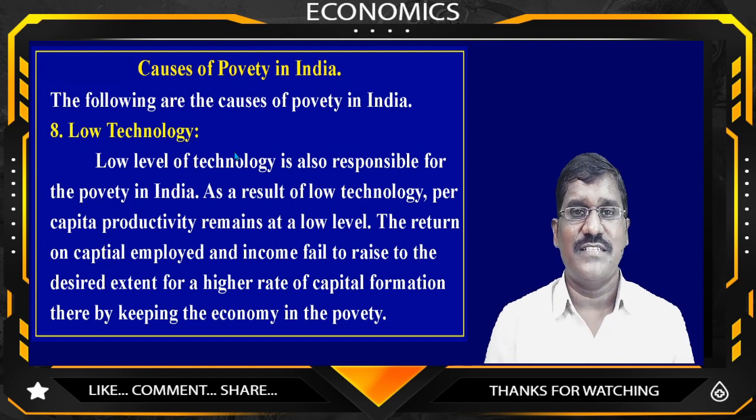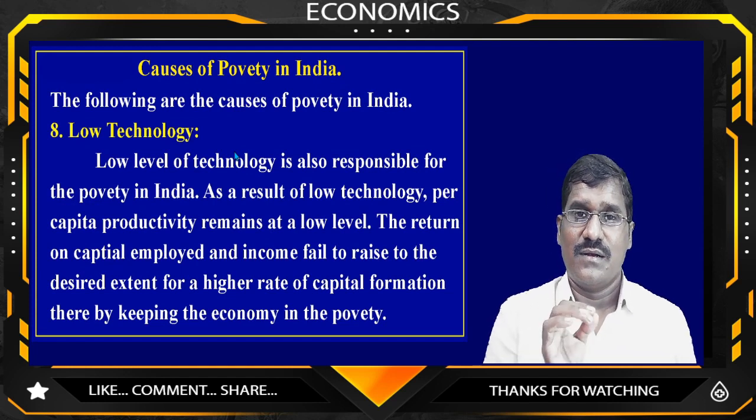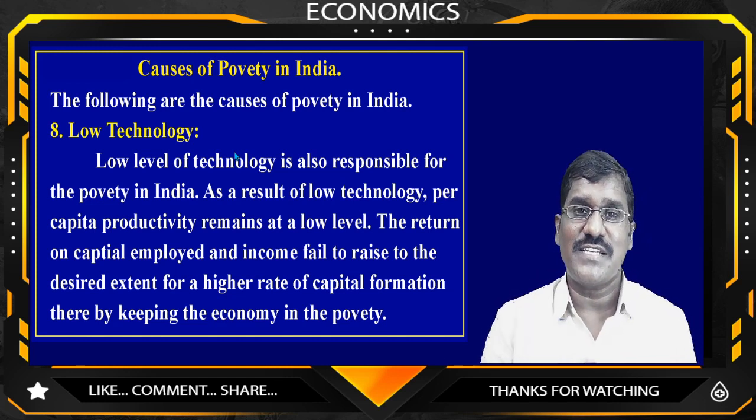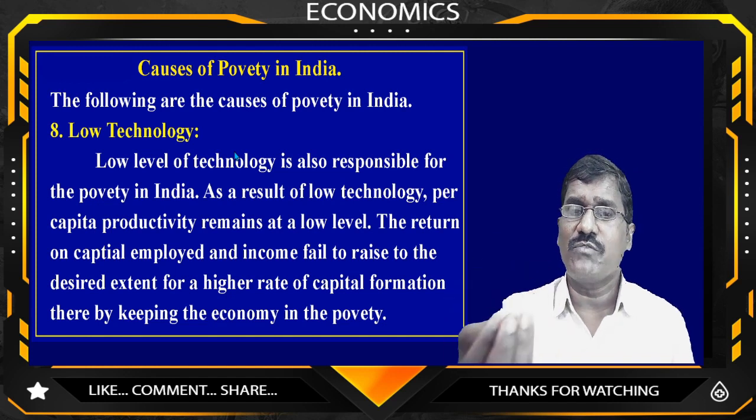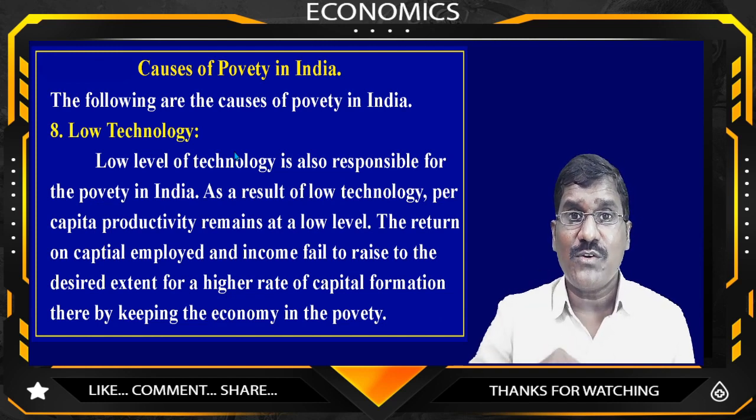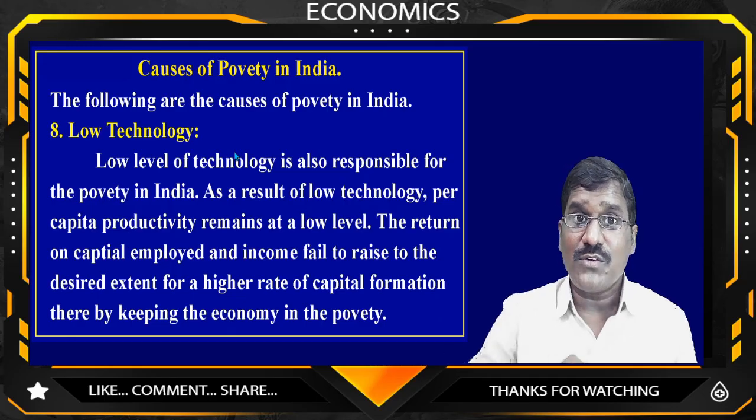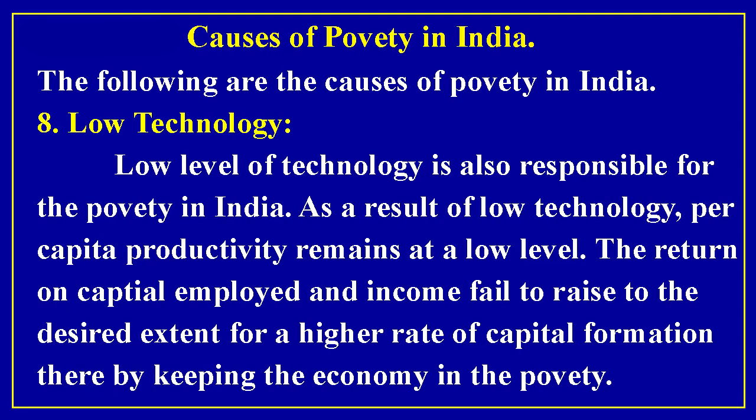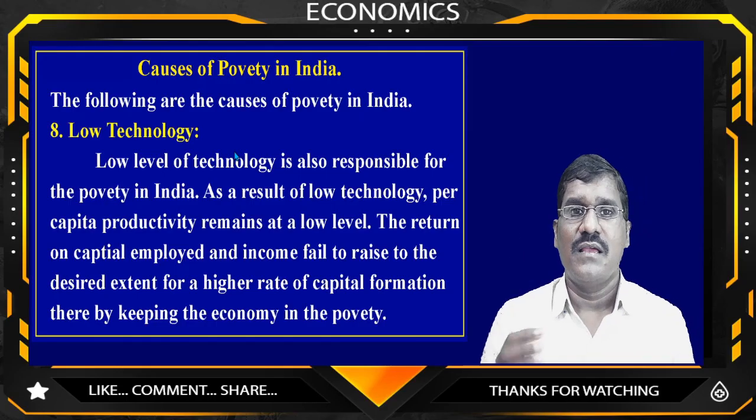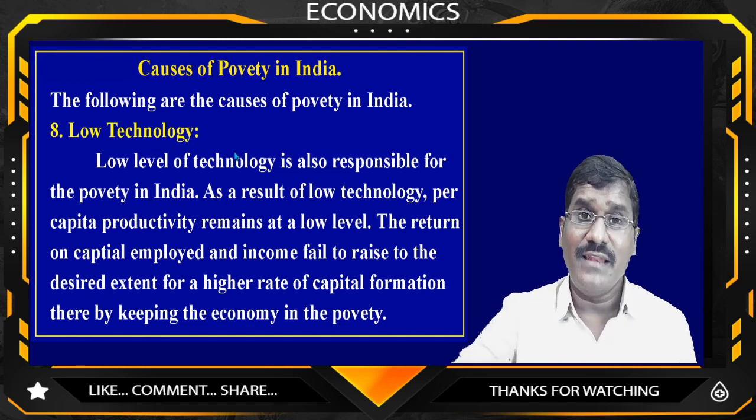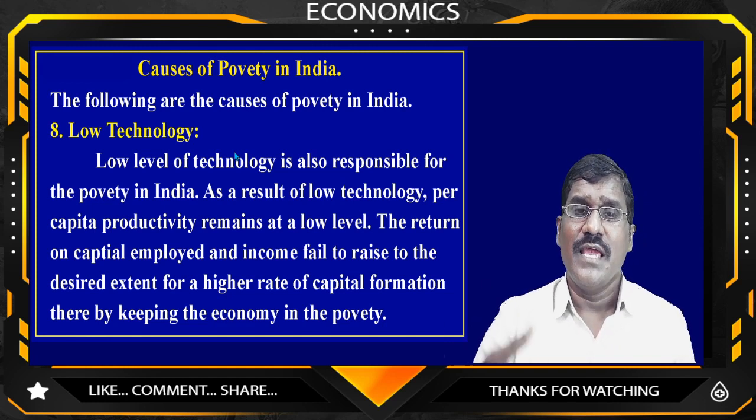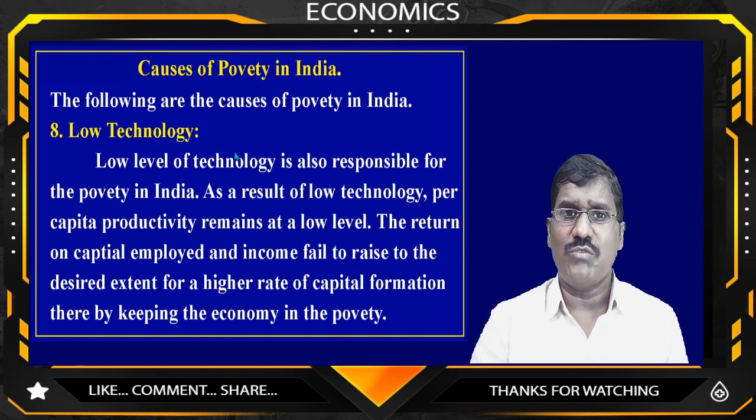Then low technology. We are not adapting modern technology. We are following traditional methods and older equipment, due to which we will not get fruitful results. If you want more productivity in the agriculture sector, more production in the industrial sector, and more production in the service sector, we have to adapt more and more sophisticated technology. We have to use modern machinery. But most of the people at the production level are very poor, and because they are not adapting modern machinery in the process of production, we are getting low productivity.